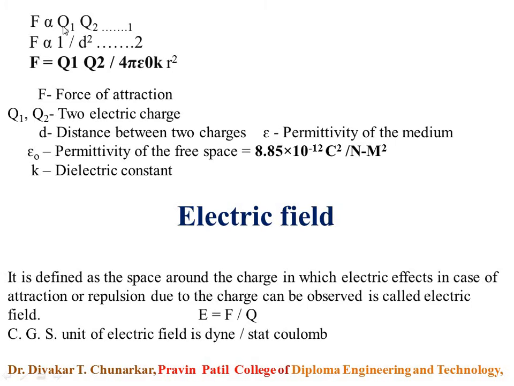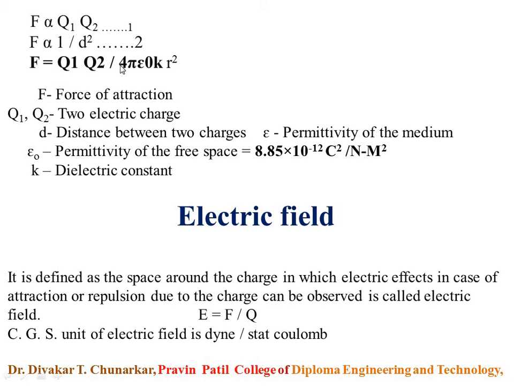These two charges attract each other, so that is the force of attraction F. This force F is directly proportional to the product of the two charges Q1 and Q2, and inversely proportional to the square of their distance. So F is proportional to Q1 Q2, and F is proportional to 1 upon d square. This is the inverse proportionality.